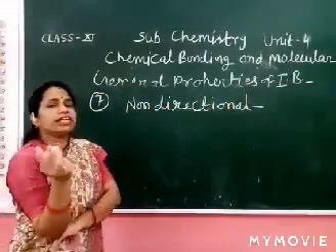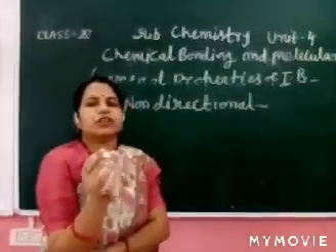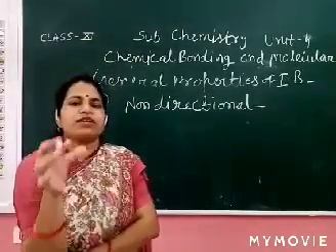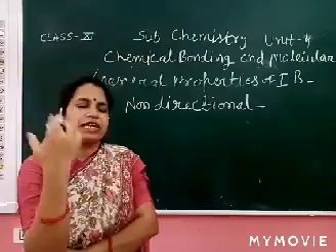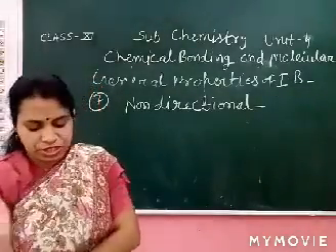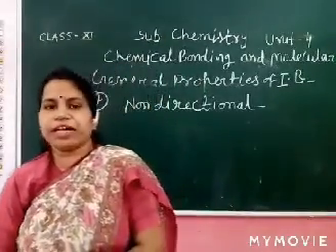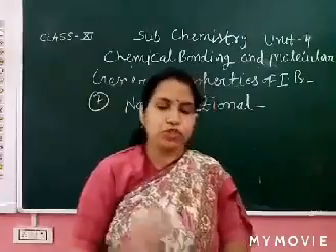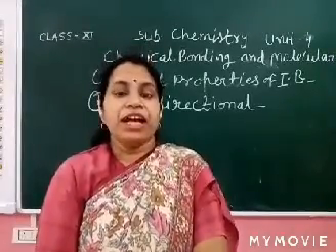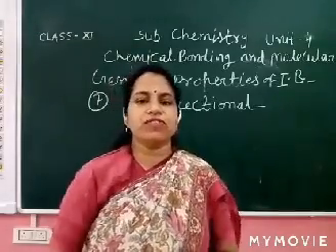Ionic bond is non-directional. Sodium donates its electron, loses its electron. There is no requirement of direction. Chlorine accepts the electron, gains the electron. So it is non-directional in nature. In ionic compounds, each ion is surrounded by oppositely charged ions uniformly distributed all around the ion, and the electrical field is non-directional. Now, is it clear to all of you?